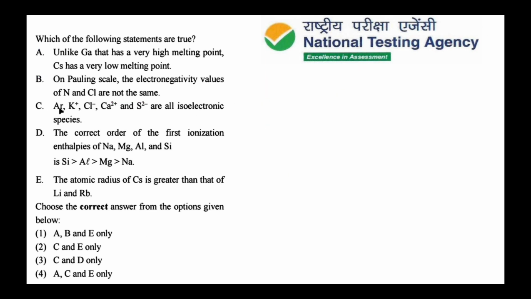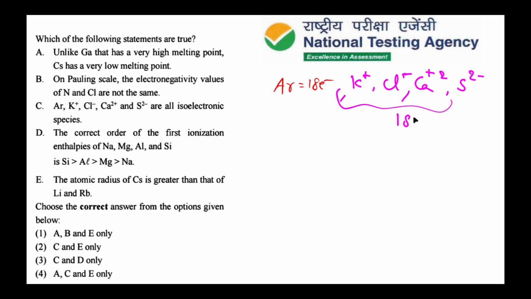The next one: argon has 18 electrons. Then K+, Cl-, Ca2+ and S2- also all have 18 electrons. So these are all isoelectronic species. So this is the correct option.